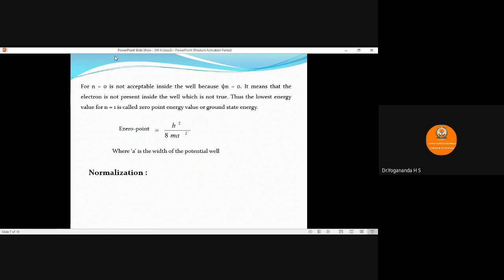So to find the eigenfunction of a particle, one should go for the normalization process. Here, we integrate the solution by taking the limits from 0 to a. The particle is present between the limits 0 to a. From equation number 5, we have the value of psi n. Therefore, integral of 0 to a psi n square dx is equal to 1. Why is it equal to unity? Since we clearly know that the particle is bounded within the region 0 to a.